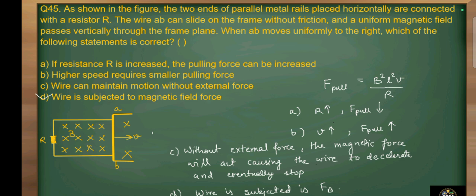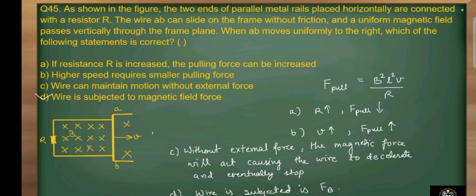the resistance of wire. So from option A, if R is increasing, according to the relation, R is inversely proportional to F, so force will decrease. So option A is incorrect. As V, the velocity, increases, the pulling force will also increase. So option B is wrong.